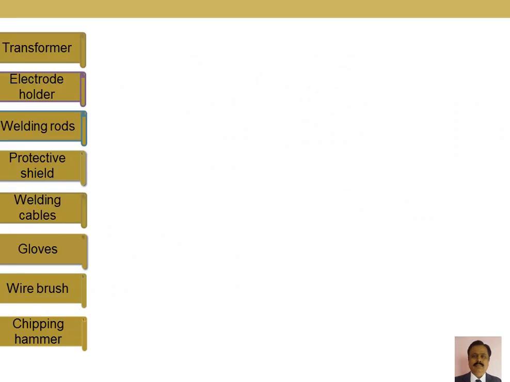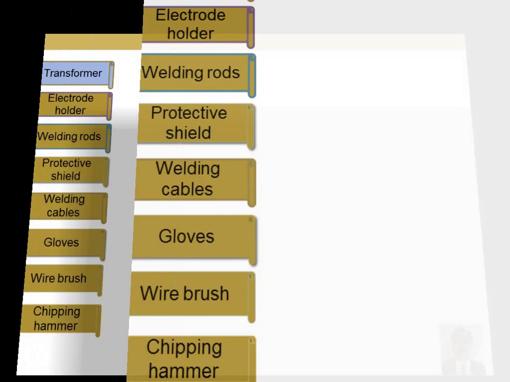This is the list of the equipment of the arc welding: transformer, electrode holder, welding rod, protective shield, welding cables, gloves, wire brush, and chipping gun. Let's see one by one.